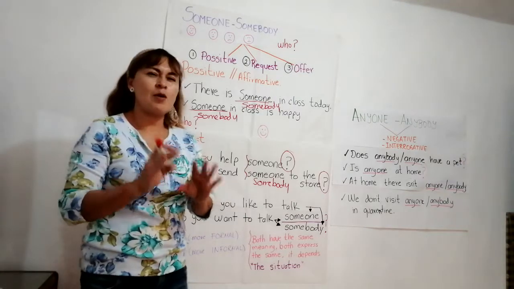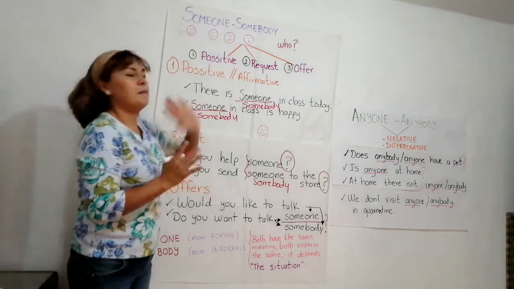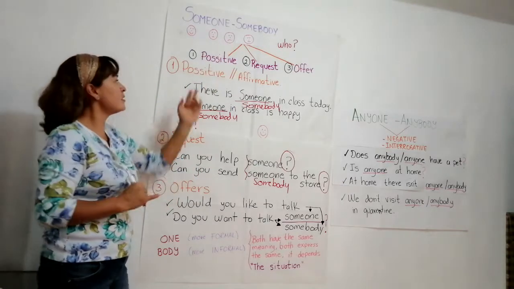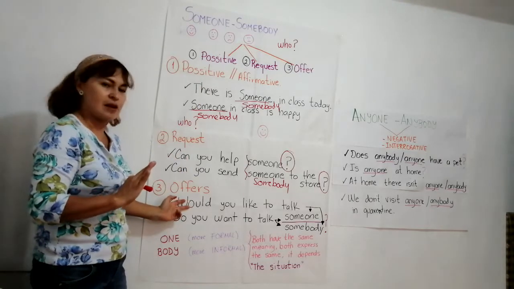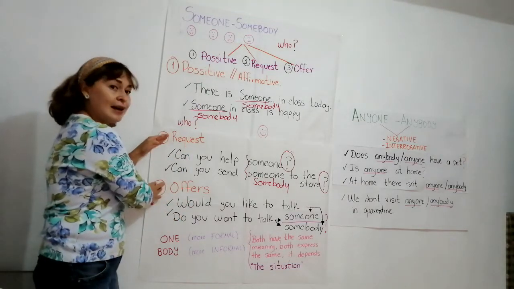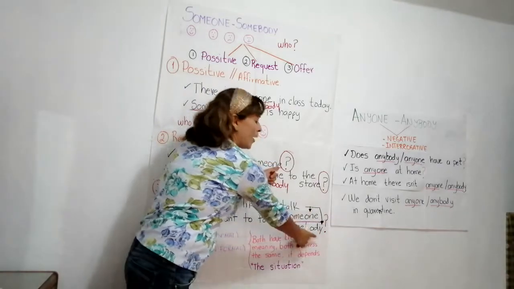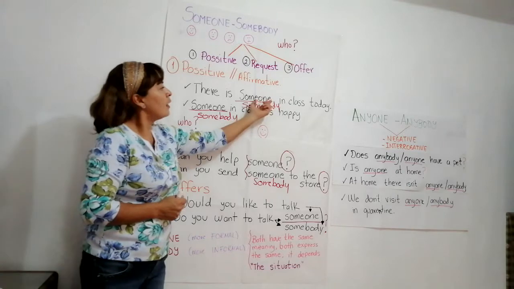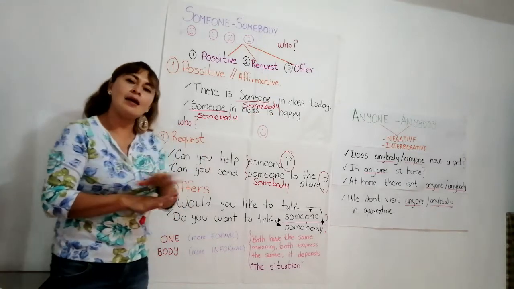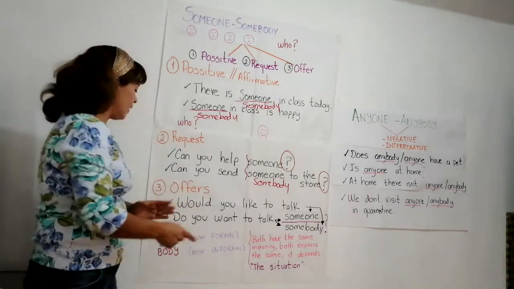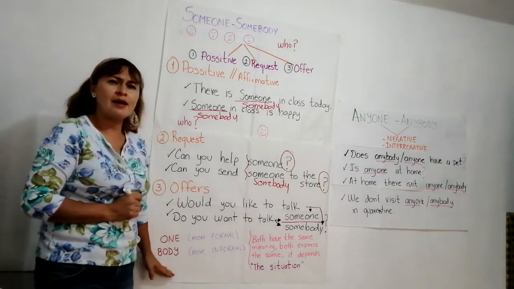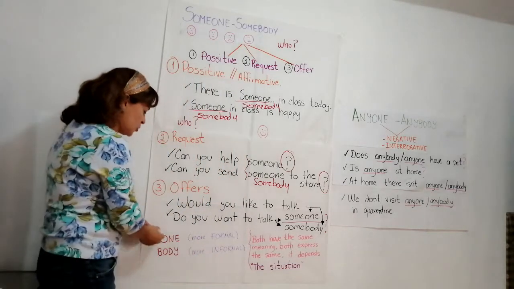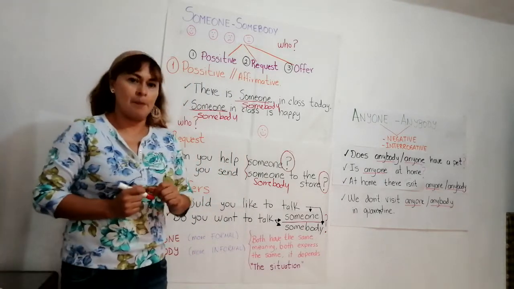I'm going to do a brief review about this. Someone and somebody speak about a person, about people. We have three uses: positive, request, and offers. If you are doing a request or an offer, they must be questions. If you are speaking in positive, you don't have any problem. You can use someone or you can use somebody in all the cases. What is the difference? One is formal, body is informal. What is the difference? The situation. Depending on the situation you are going to use one, or you are going to use body.